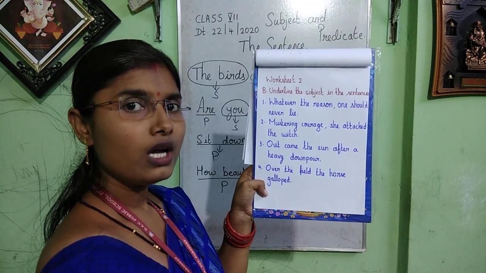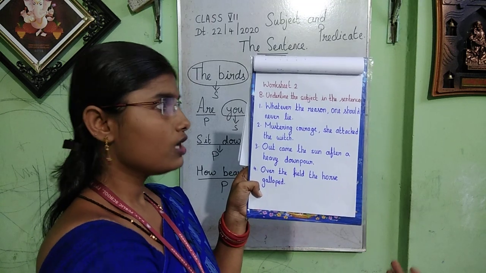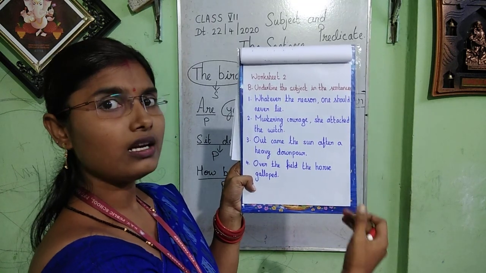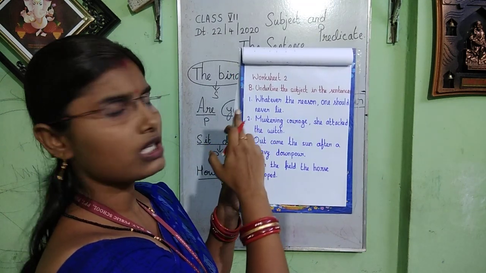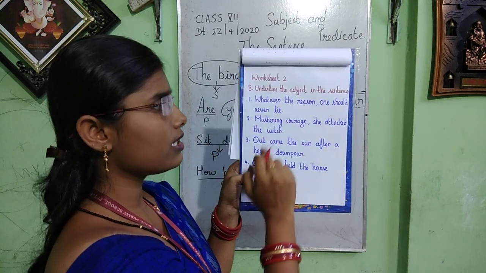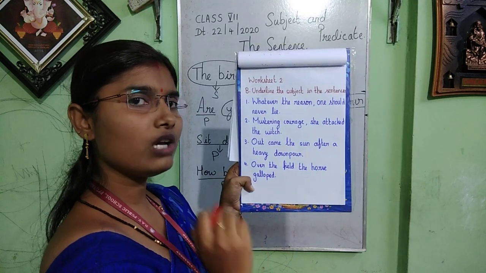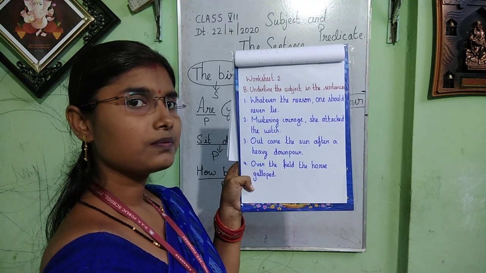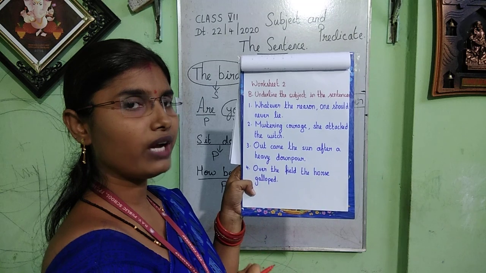I have told you, the subject will not remain only in the beginning. It can be in the middle also. So, these examples are like that. The first question is, whatever the reason, one should never lie. Tell me, which one will be the subject here? Think properly. Yes, some of you have identified it.